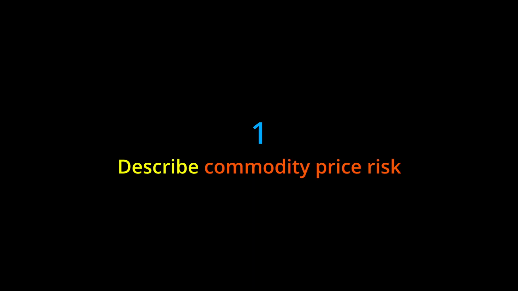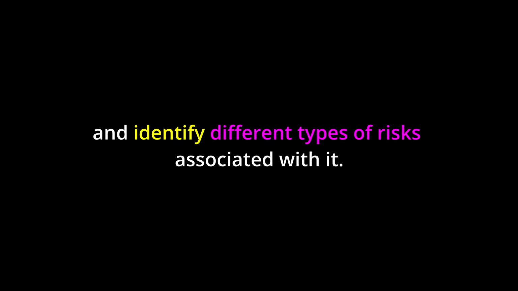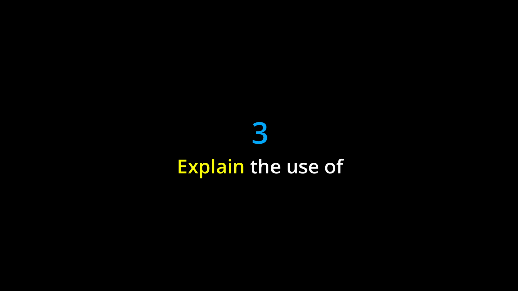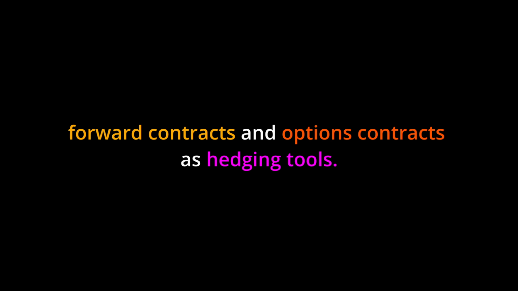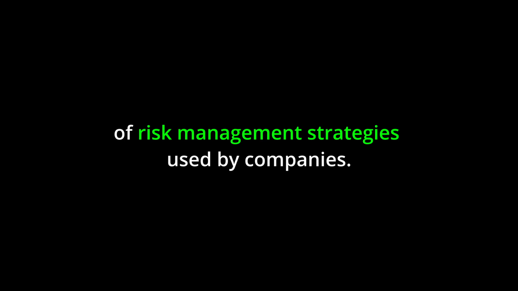Learning objectives. By the end of this chapter, you should be able to: 1. Describe commodity price risk and explain different hedging strategies. 2. Understand the concept of exchange rate risk and identify different types of risks associated with it. 3. Explain the use of forward contracts and option contracts as hedging tools. 4. Analyze real-world examples of risk management strategies used by companies.